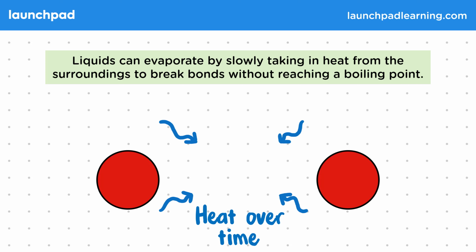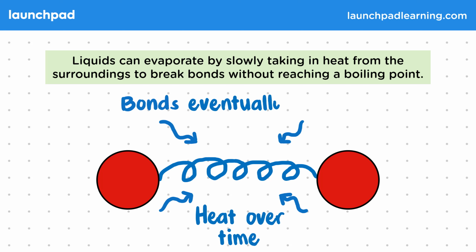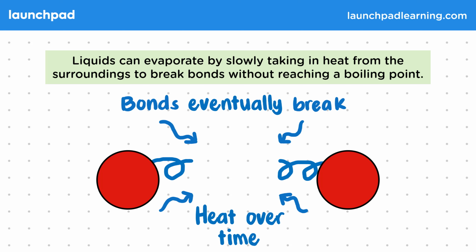Then in terms of the molecules, what happens is that this heat they take in over time is given to their bonds, even though we're not at a boiling point. Eventually, the bonds will receive enough energy this way to break. Usually, only a few bonds will break at a time, which is why evaporation is a slow, gradual process. Now, in an exam, you wouldn't need to be able to explain how evaporation works in quite this much detail, but you do need to be aware that the liquid is taking in heat from the surroundings to cause a change of state. Let's also look at a common application of this that you could be asked to explain.